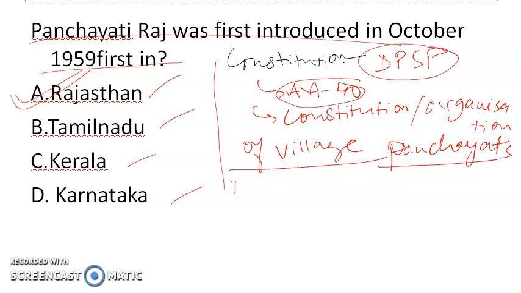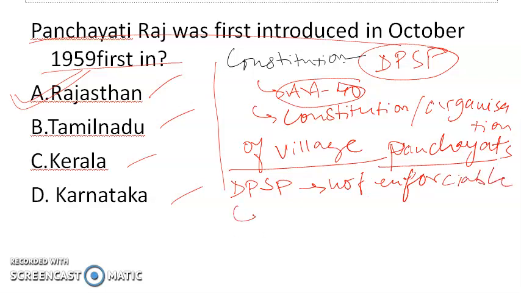We know that DPSPs are not enforceable; they can be enforced only at the will of the government of India.